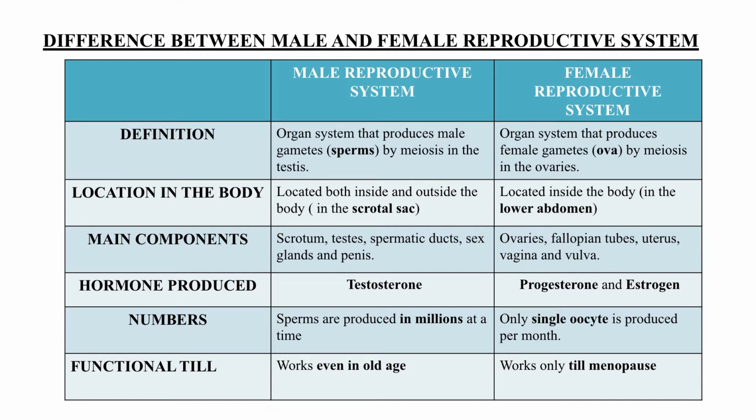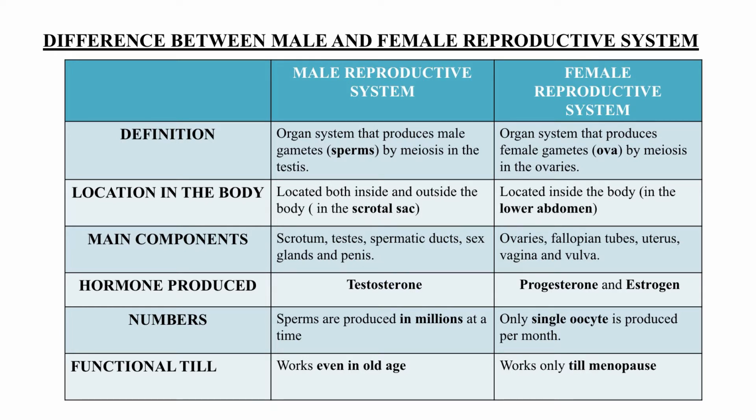Now, coming to the hormonal production, in case of male, testosterone is the major hormone that is produced. In case of female, progesterone and estrogen are produced. And when we come to numbers, in human males, millions of sperms are produced at a time, but when it comes to female reproductive system, only a single oocyte is produced per month.